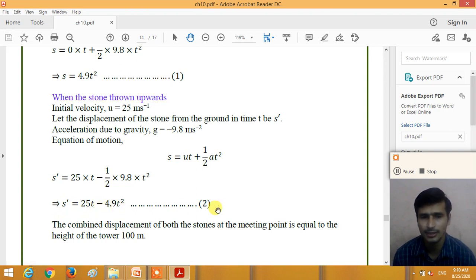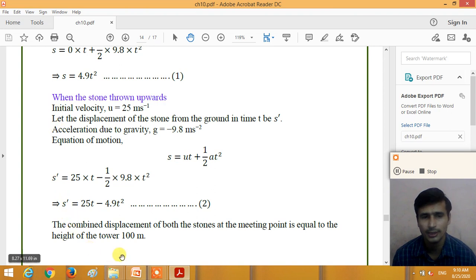Now combining these two equations, we get the total distance, here s plus s dash. s is the distance covered by the stone released from the top of the tower, and s dash is the distance covered by the stone thrown vertically upward from the bottom of the tower, right?